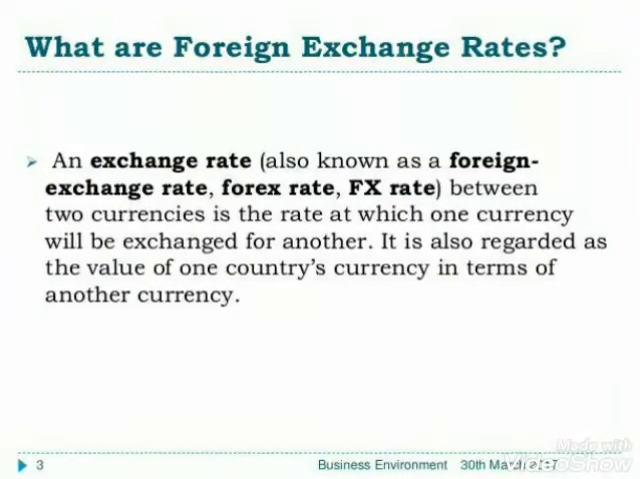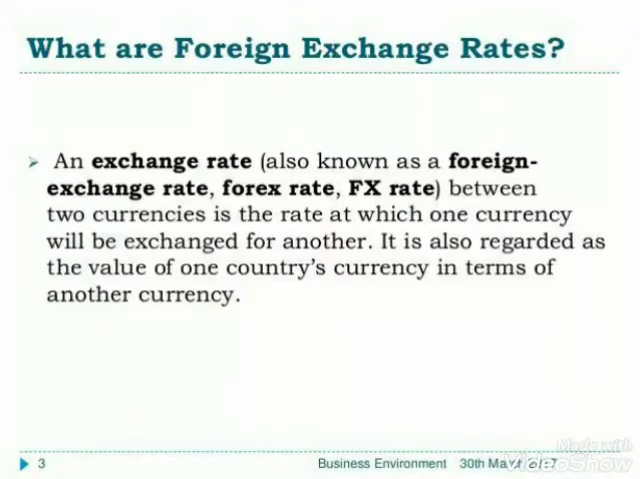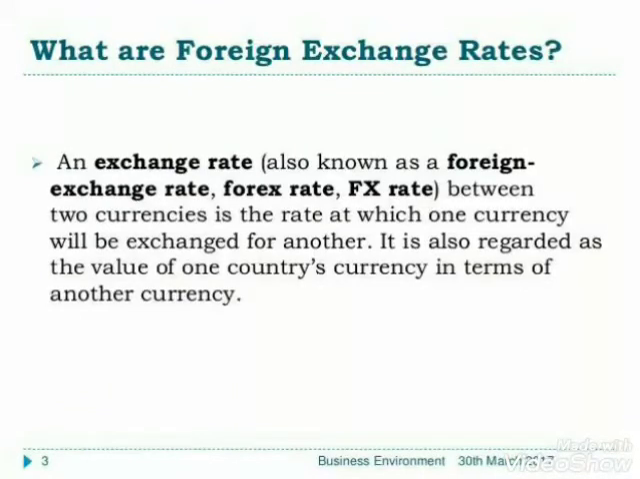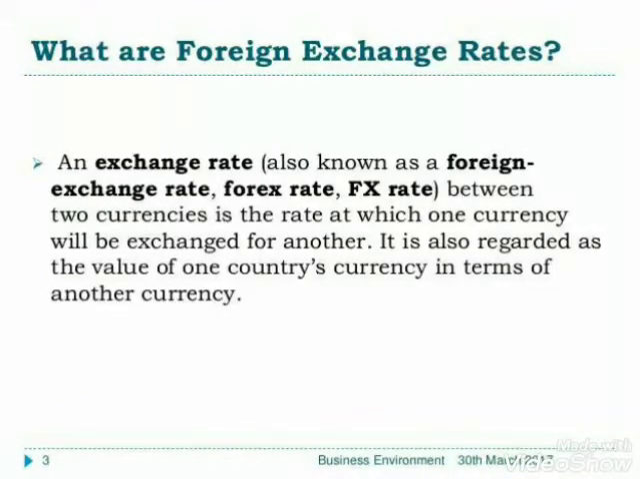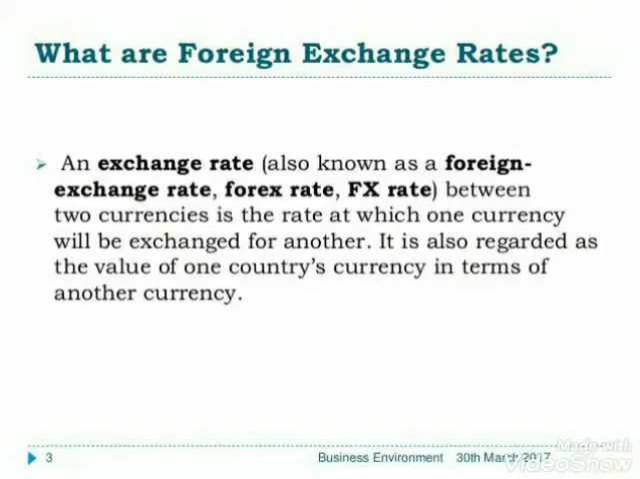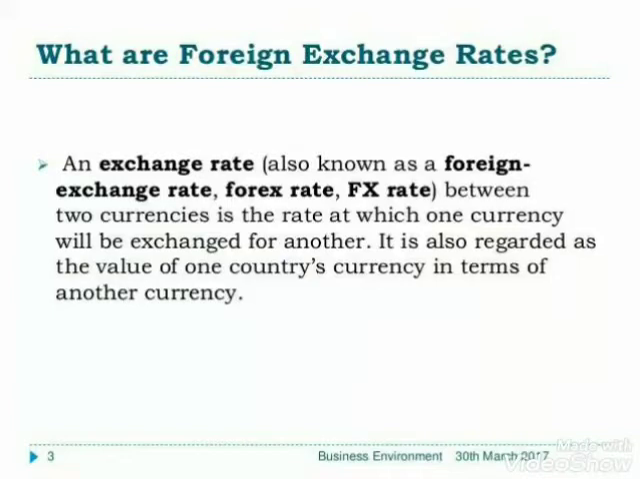For example, let's say if 70 rupees are to be paid to buy 1 US dollar, that means if we convert 1 US dollar into Indian currency, it comes to 70 rupees. So our exchange rate will be $1 equals rupees 70. Thus, children, this exchange rate expresses the ratio of exchange between currencies of two countries, and it is also known as the external value of the domestic currency.